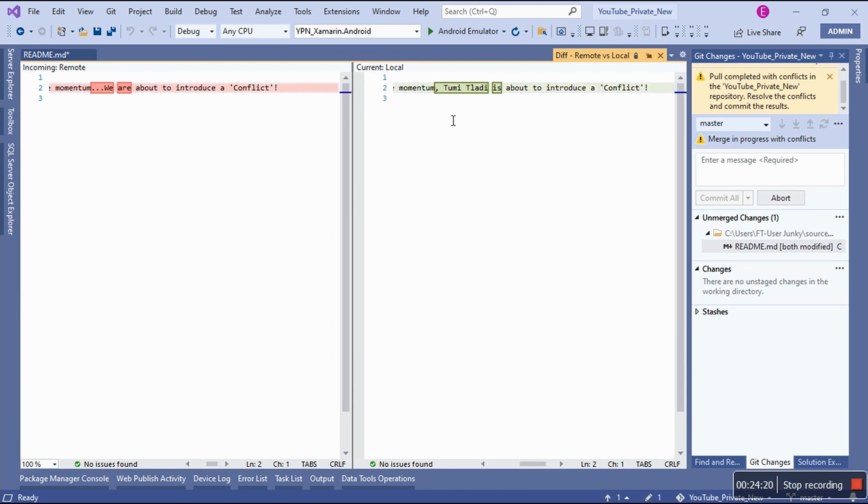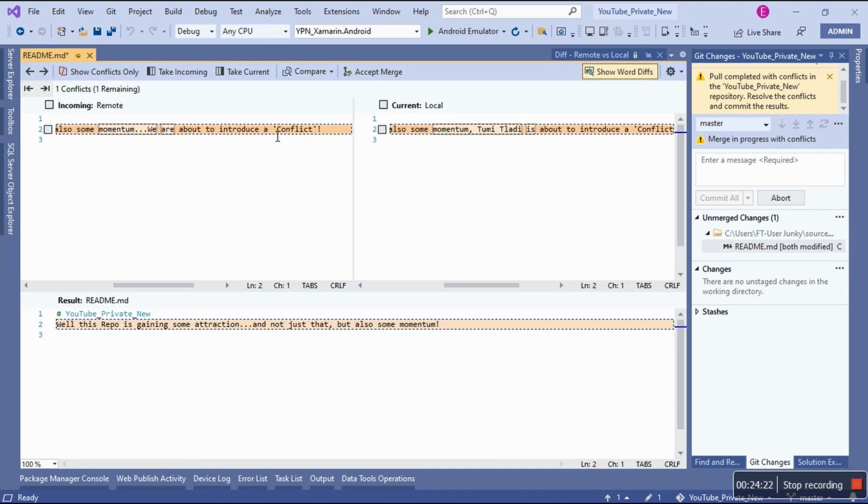This is the difference. Okay, so let's go back. Now we know what it does. Compare. What is the arrow? Compare. Okay, and then accept merge. But we need to say which one we go with. Let me go with Tumi Tladi because, yeah. So I'm going to go with this guy.